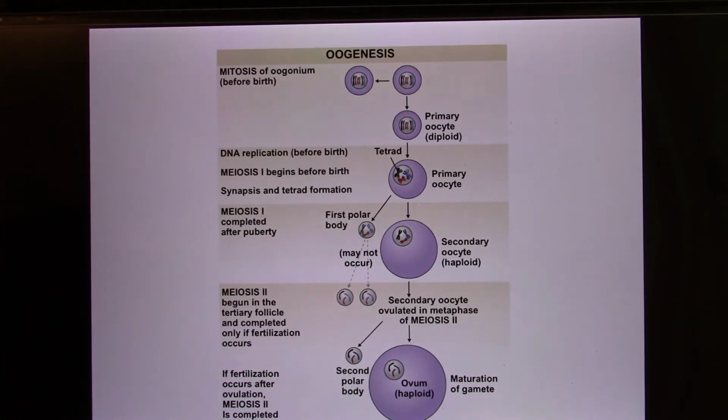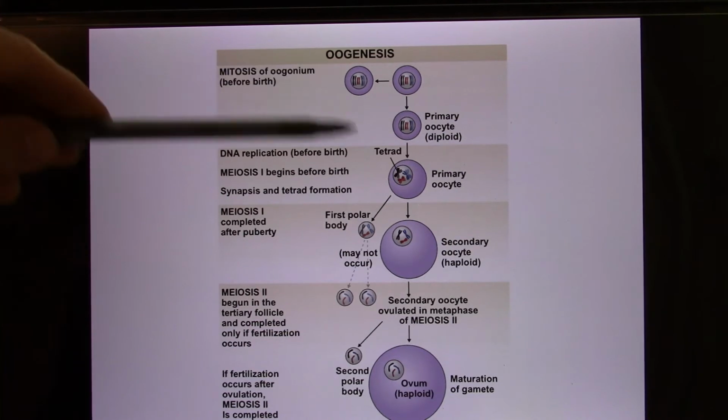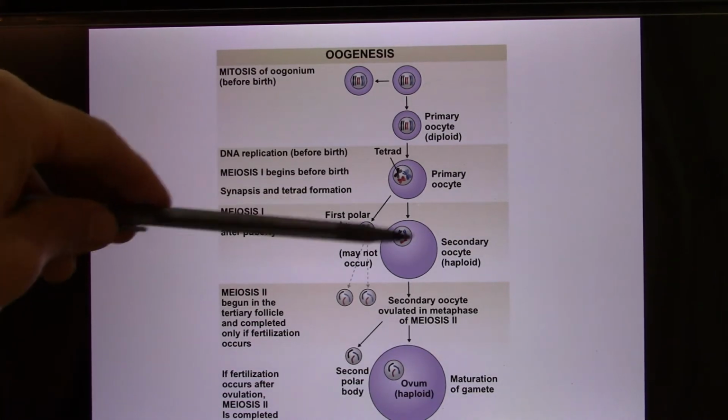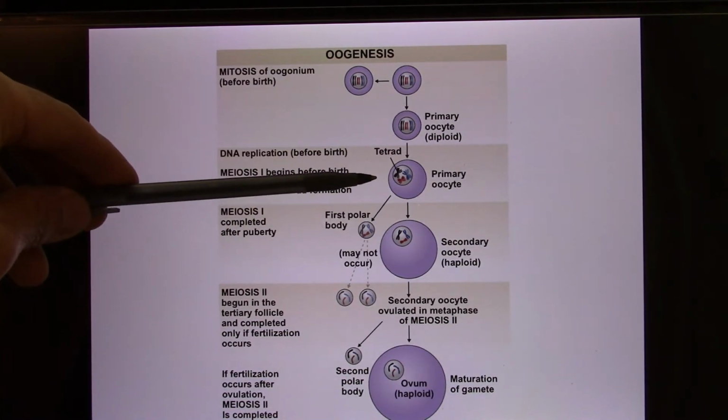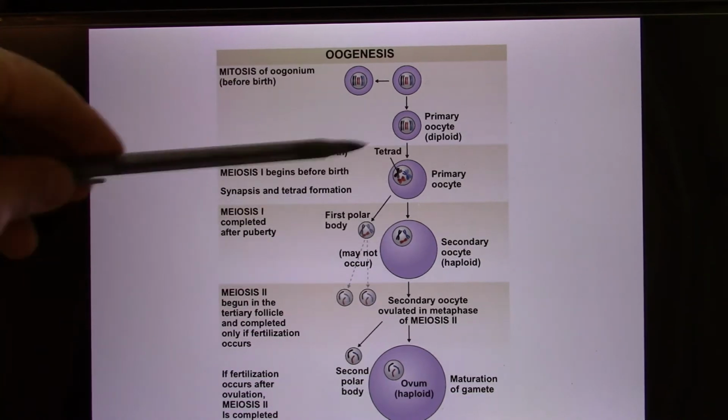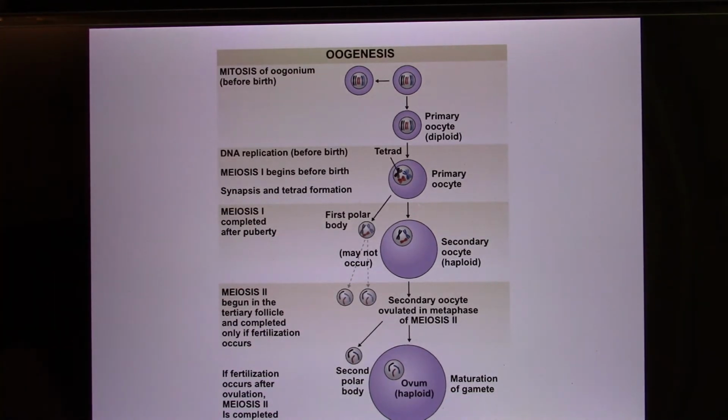And that's why the female has a biological clock. So when you are 20 years old, well, these are the 20-year-old eggs. And when you are 50, well, these are the 50-year-old eggs. So the female has a biological clock. That's very different from the male. The male does not have a biological clock.